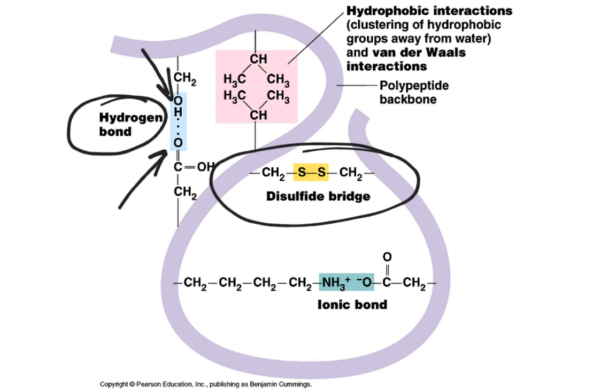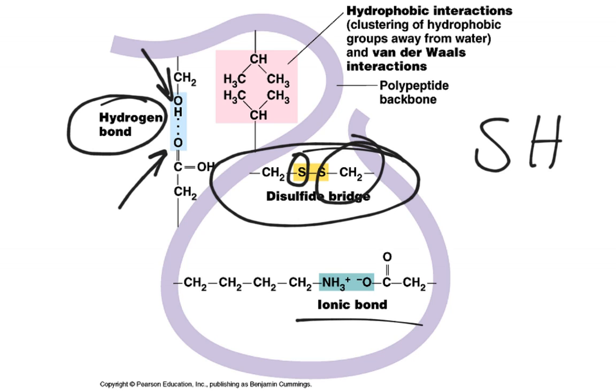So some R groups will actually have a sulfhydryl group. It's one of our functional groups. And that will actually bond to another sulfhydryl group on the other side of the chain. We can have ionic bonding, where we have actual transfer of electrons. And so we'll have ions. We'll have a negative ion and a positive ion, and those attract.